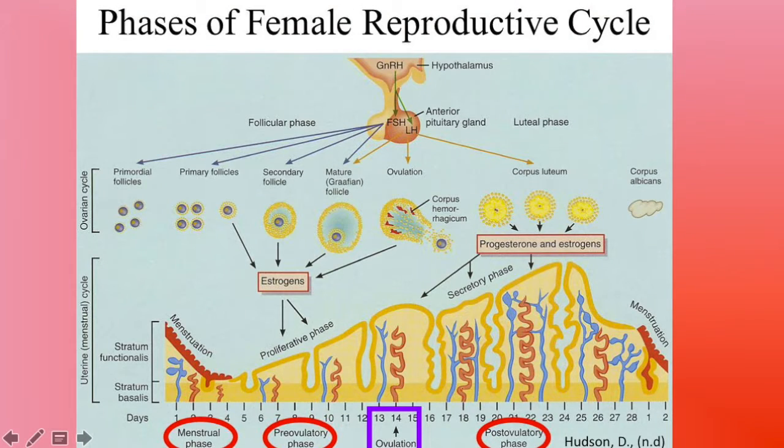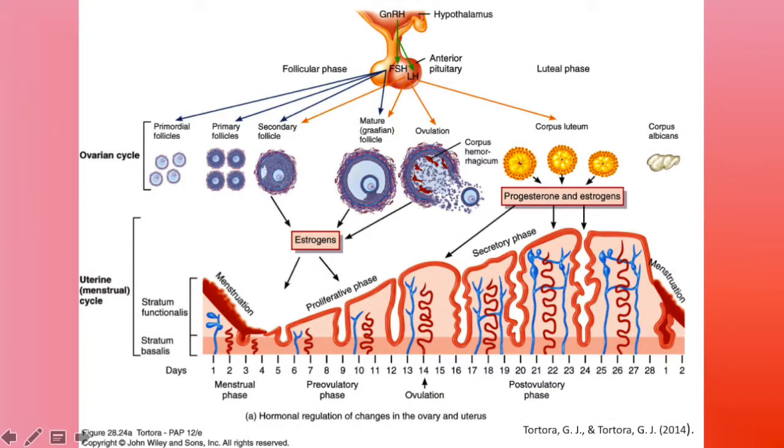The reproductive cycle is broken up into 4 phases: the menstrual phase, pre-ovulatory phase, ovulation, and post-ovulatory phase. The ovarian cycle can be split into the follicular phase, ovulation, and luteal phase. The menstrual phase is roughly the first 5 days of the cycle.